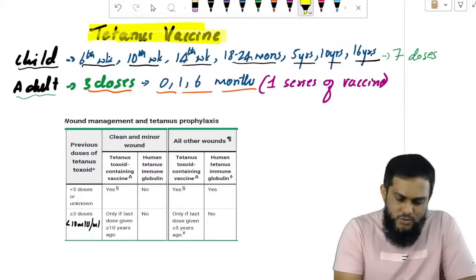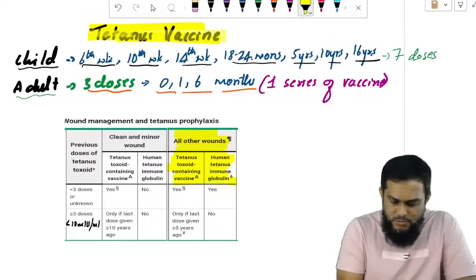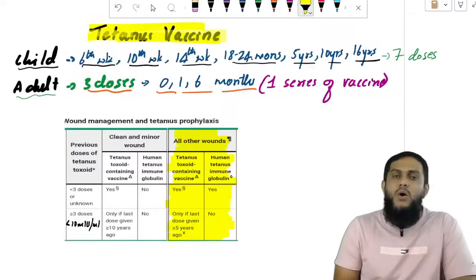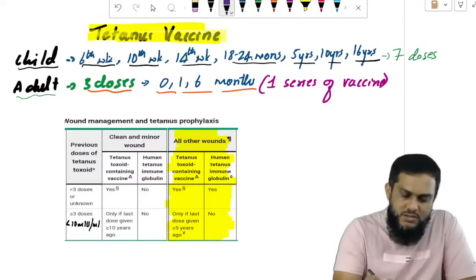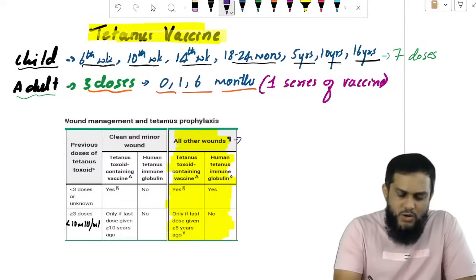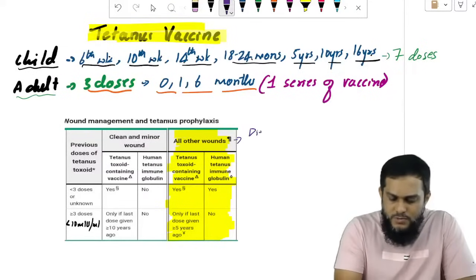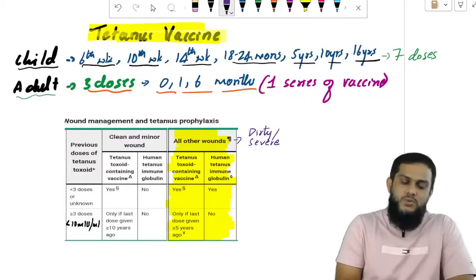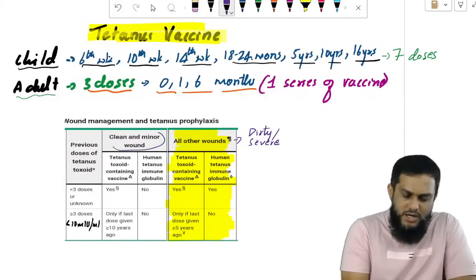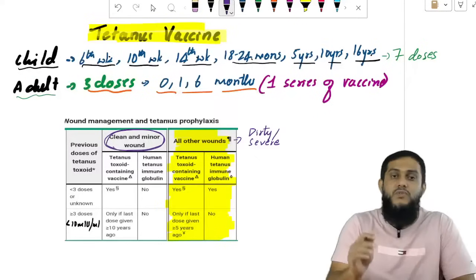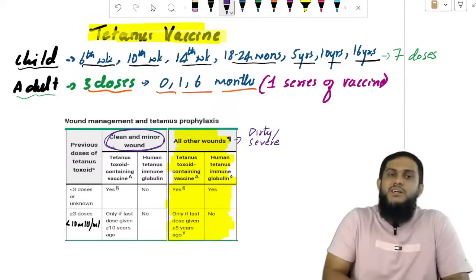first you neglect this part, don't see this part. Which part? All other wounds. All other wounds means dirty wounds and severe wounds. First we see clean and minor wounds. First we observe both; if you see them together, you will get confused.